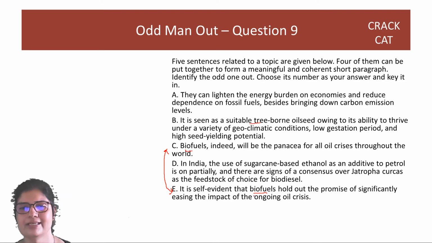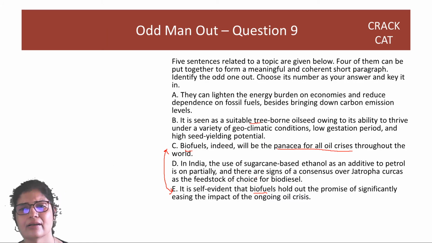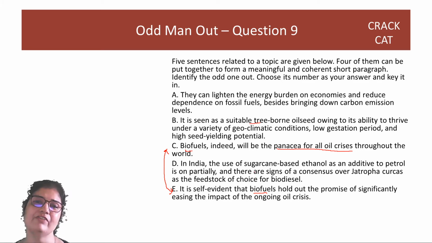Hold out the promise, easing the impact will be a panacea for all oil crises throughout the world. All crises, right? If I put both sentences, it will seem like, yeah, this is right. Of course, one of them is enough. I don't need both the sentences. So which sentence will we eliminate?